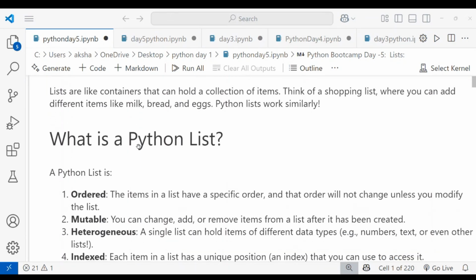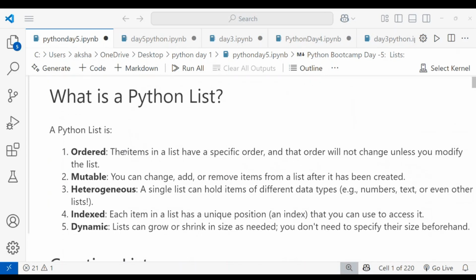Coming to the Python list, the first thing is order. It is an ordered data type. Ordered data type means the items in a list have a specific order, and that order will not change unless you modify the list.